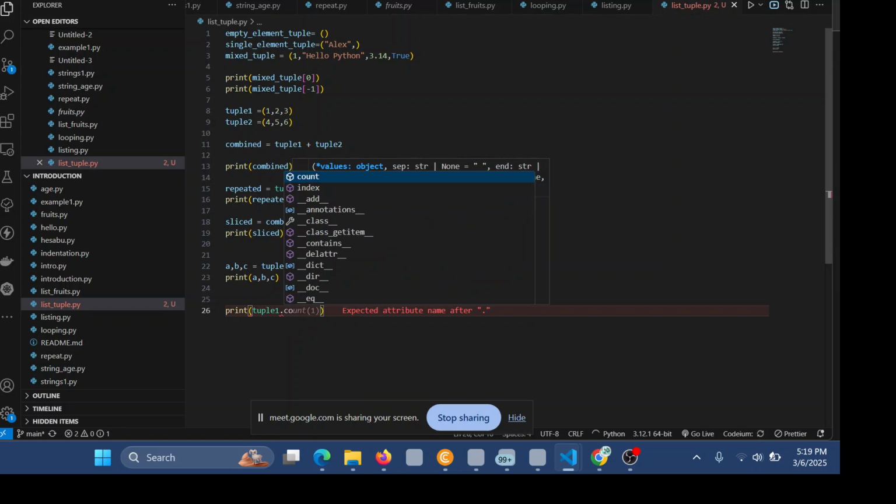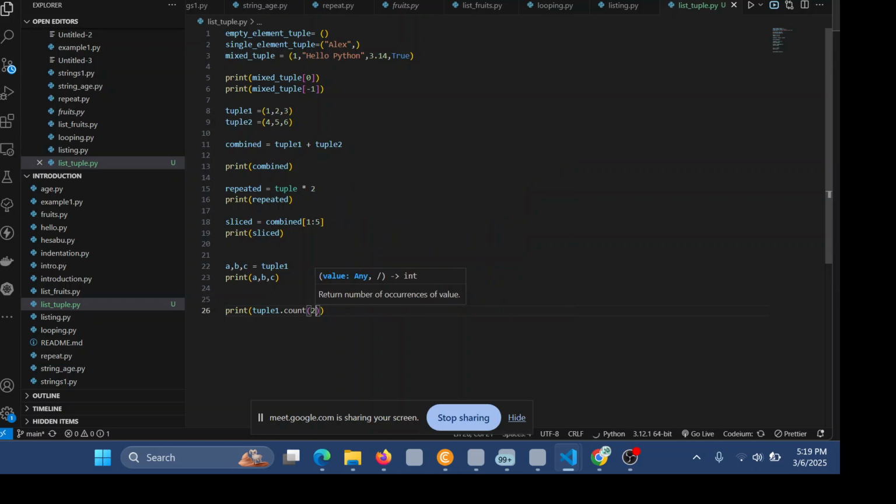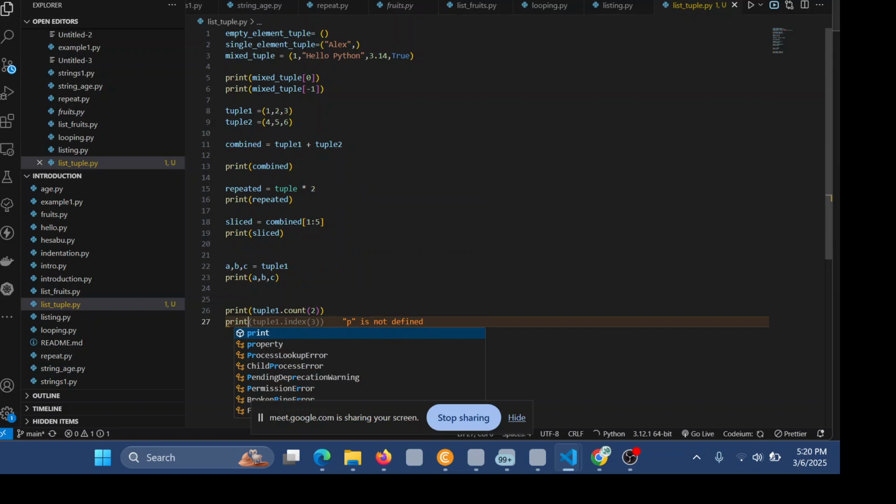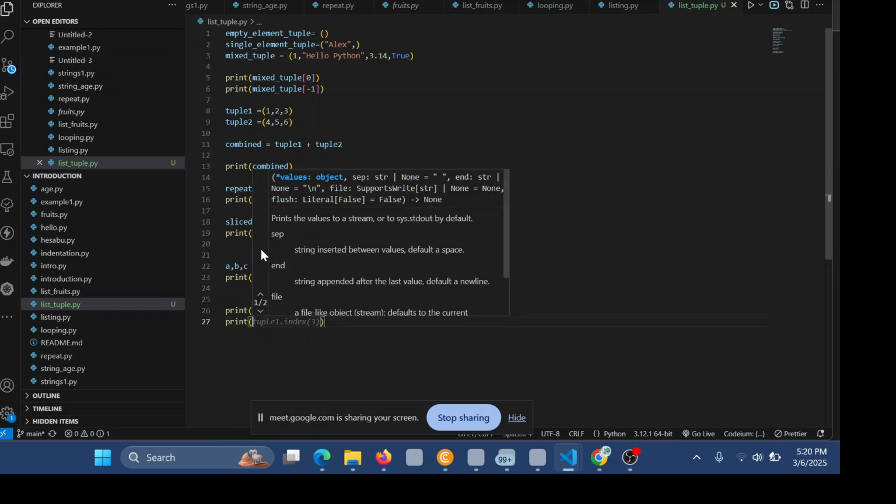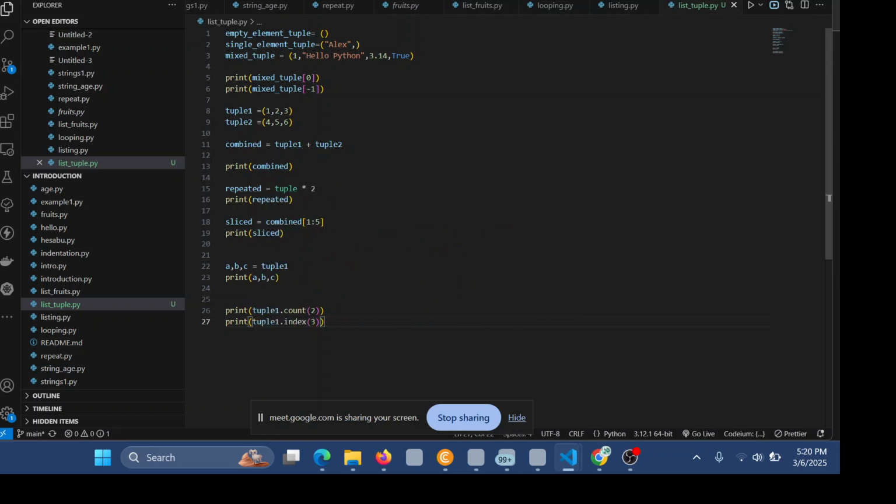Count. Remember us using count some other times back. Actually, we count 2 times. I'm going to create some notes for all this, whatever you have been doing, then I'll share the notes. Maybe there are people who are not familiar with videos, and whatever I share on GitHub, maybe they are good with notes. So I'm going to create some notes when I have time, maybe over the weekend, and we will be able to go through them. Then we'll have tuple 1, index 3 times, and our program is complete.